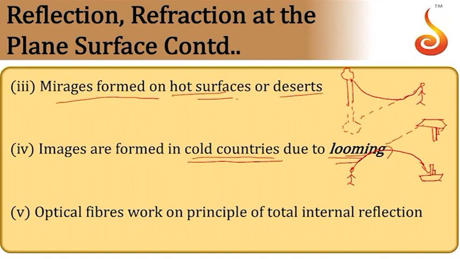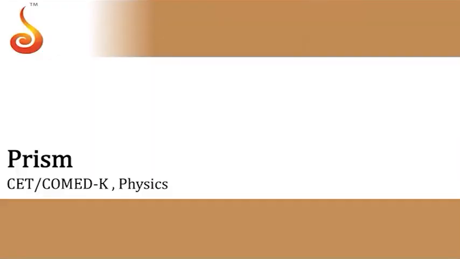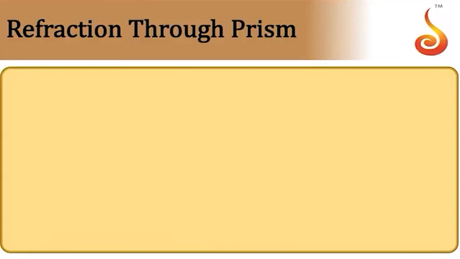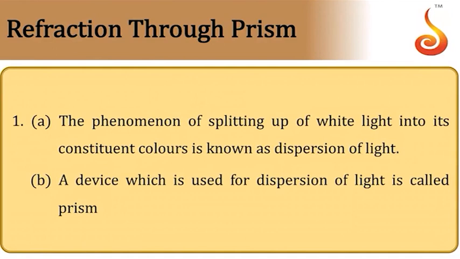This is called looming. Then optical fibers work on the phenomenon of total internal reflection. This is a technological application of total internal reflection. So that is all about reflection and refraction. Now we will proceed to refraction through prism. When white light passes through a prism, it splits into its constituent colors. That is what we call dispersion of light. A device which is used for producing dispersion is called a prism.